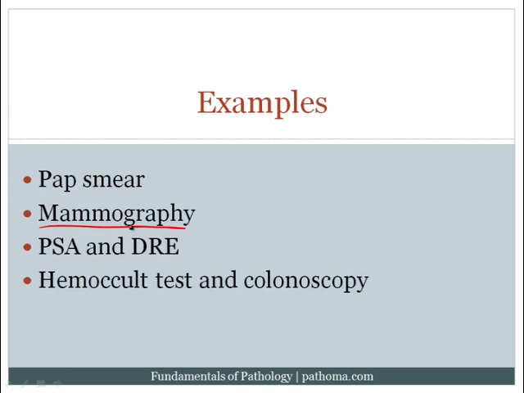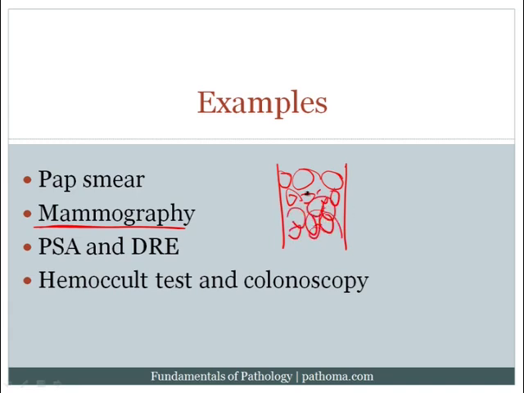What's the goal of mammography? Well, the goal of mammography is to pick up breast cancer before it actually would produce clinical symptoms. So actually there are kind of 2 goals of mammography. One goal is to pick up ductal carcinoma in situ. What's ductal carcinoma in situ? Ductal carcinoma in situ is a malignant proliferation of ductal cells that grows in a duct.